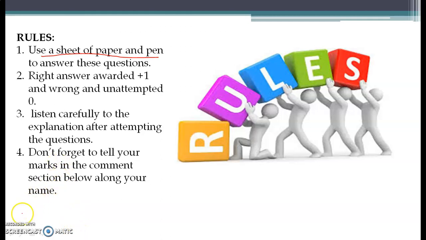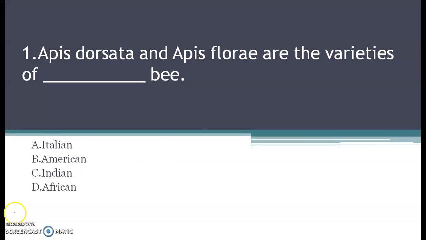So let's get started. The first question for this video is: Apis dorsata and Apis florii are the varieties of dash bee. I repeat, Apis dorsata and Apis florii are the species of dash bee. Your options are A. Italian, B. American, C. Indian, and D. African. So take your time and mark the right answer.